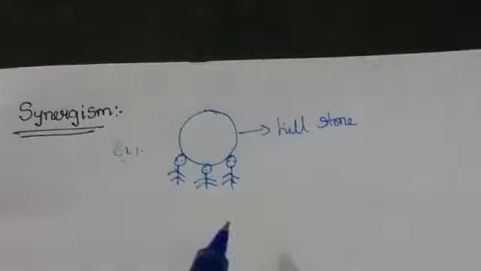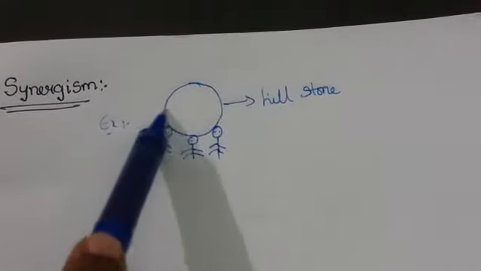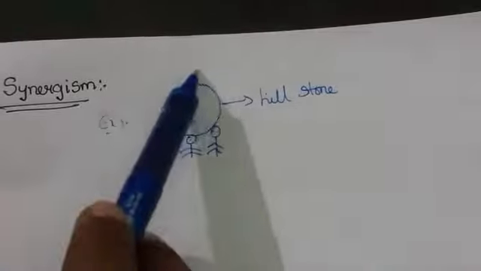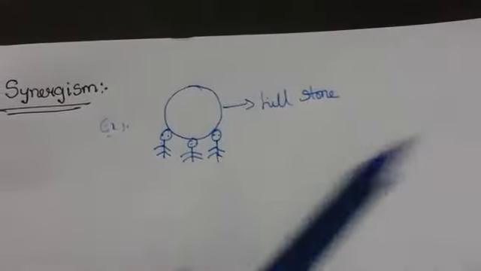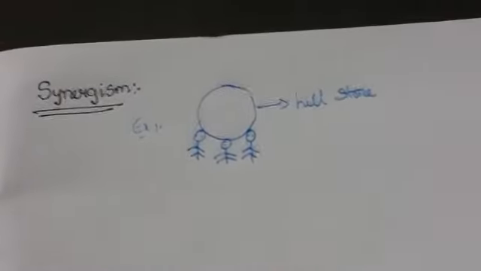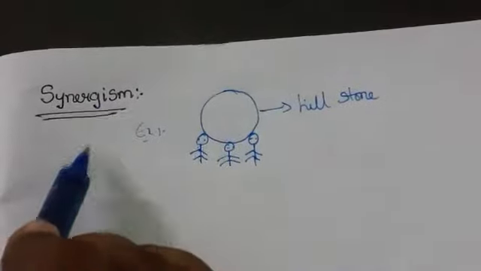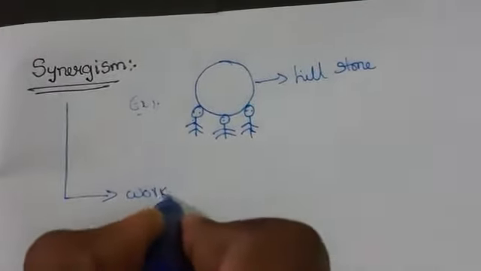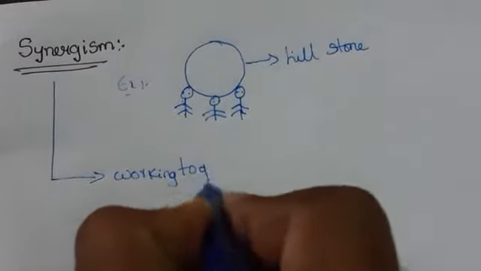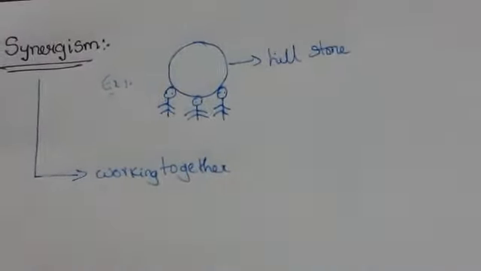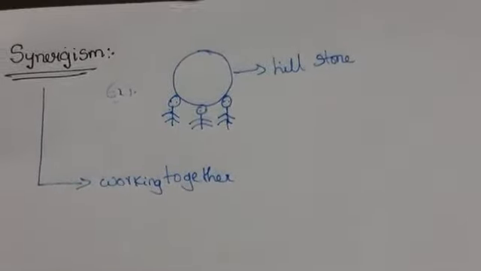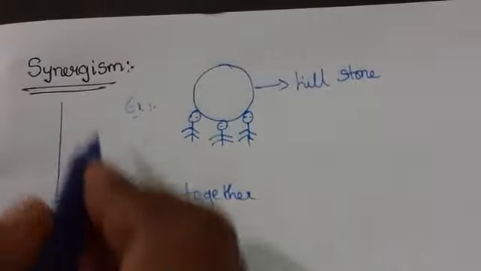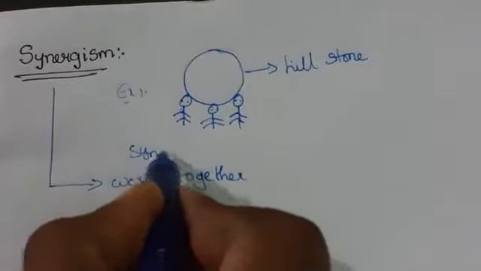I think you have understood my example. These 3 persons are working together to increase the effect. That is what we are going to speak about in synergism. Synergism is nothing but working together. Syn means working together, and synergism is a process.